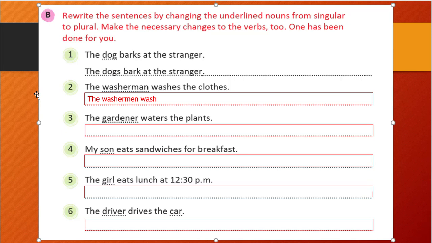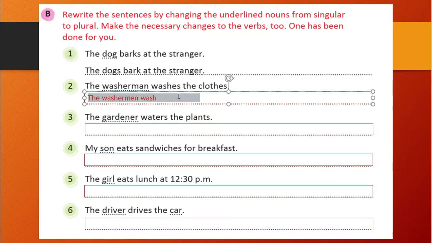Now our noun is in a plural form. Washermen is in a plural form, so the verb will be in the first form, that is wash. Correct. Similarly, we will write the complete clothes sentence.